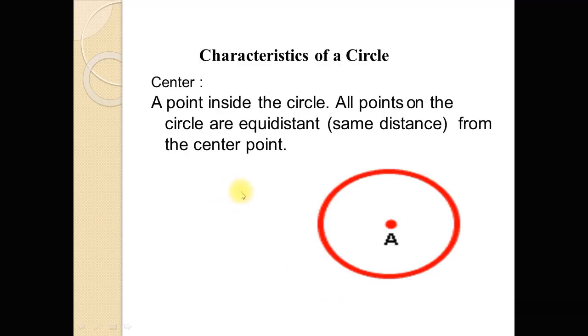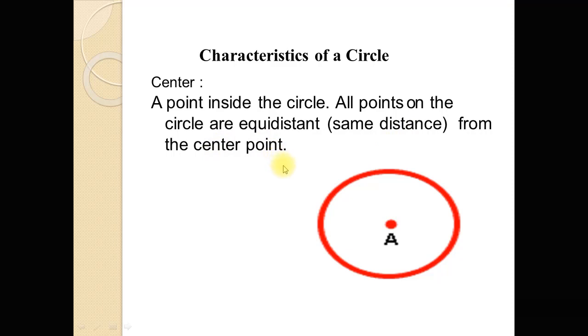Now, characteristics of a circle. Center, a point inside the circle. Center is an inside point of the circle, and all points on the circle are equidistant, the same distance, from the center point.